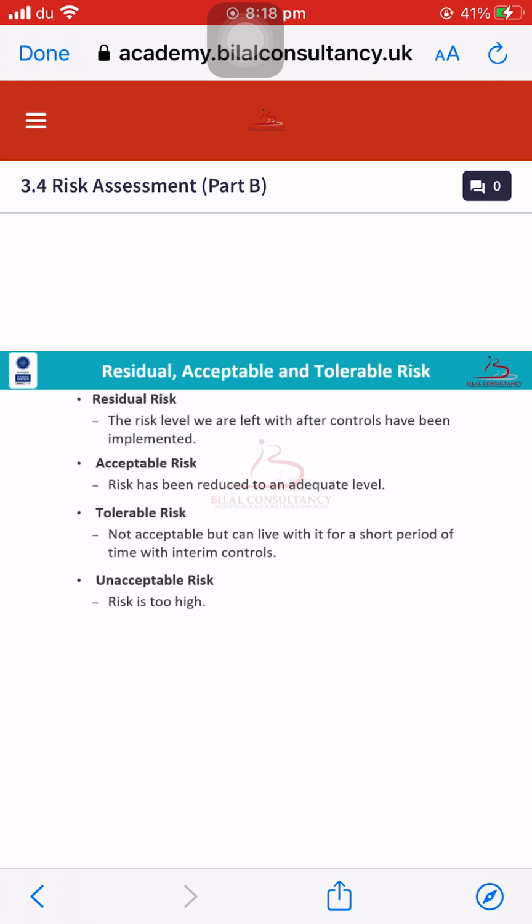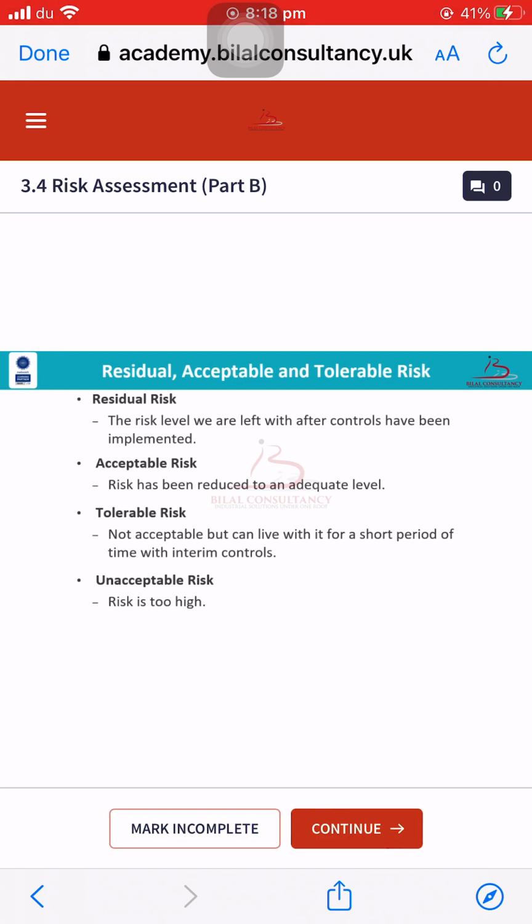Unacceptable risk means the risk is too high that we cannot take any type of chances or any kind of other thing so that we can do that activity. We need to reduce that risk at all cost. Then we can commence that activity or particular job.